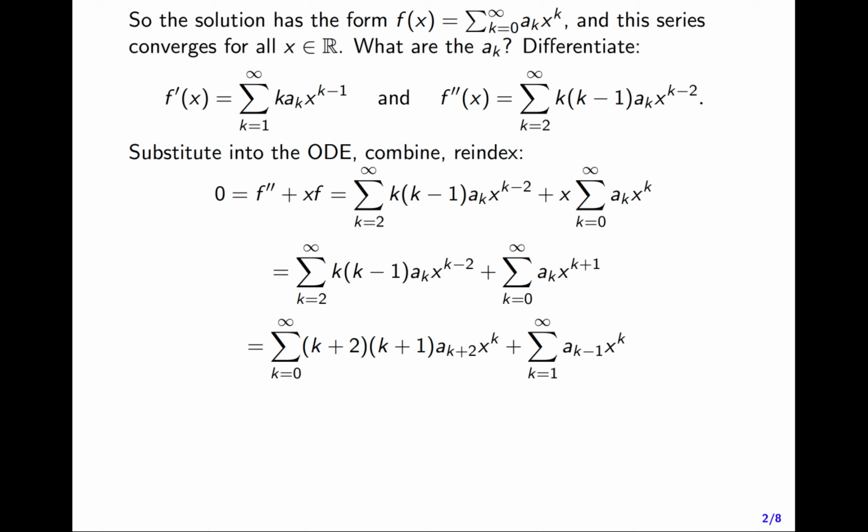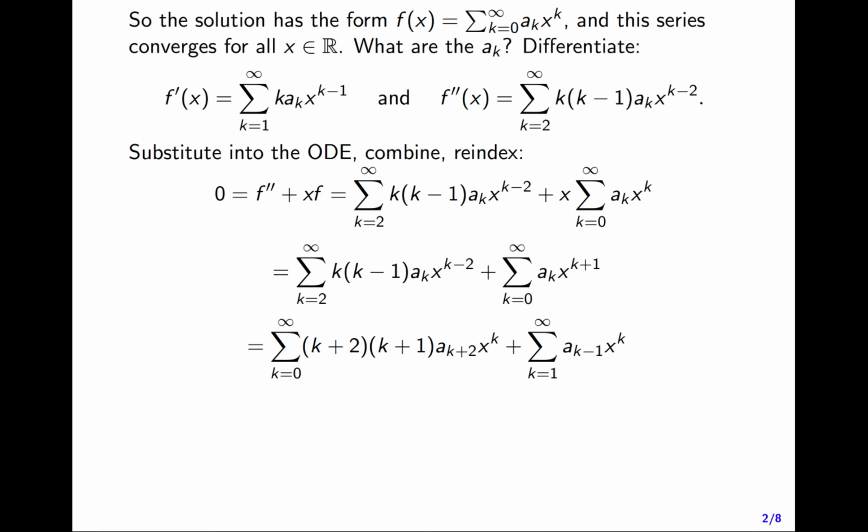In my second series, I want to get to powers of x to the k, and I have k plus 1s here. So I will increase the starting index to k equals 1, and inside the series, I'll subtract a 1 off from my k's. So a_k goes to a_{k-1}, and x to the k plus 1 goes to x to the k. So now in both series on this third line here, the power is x to the k.